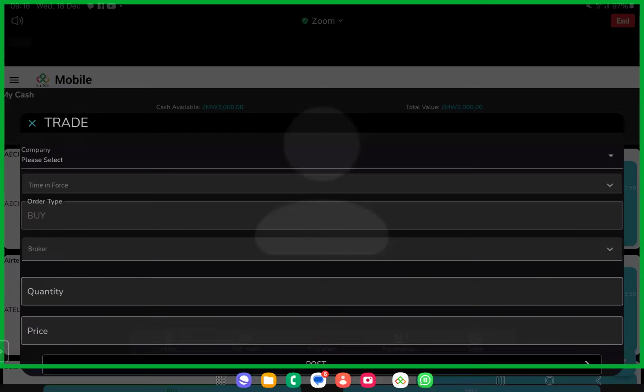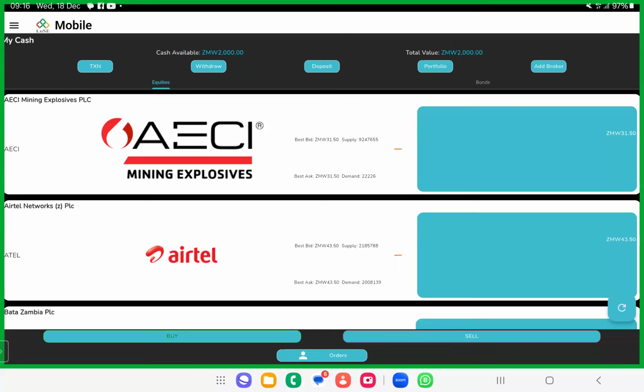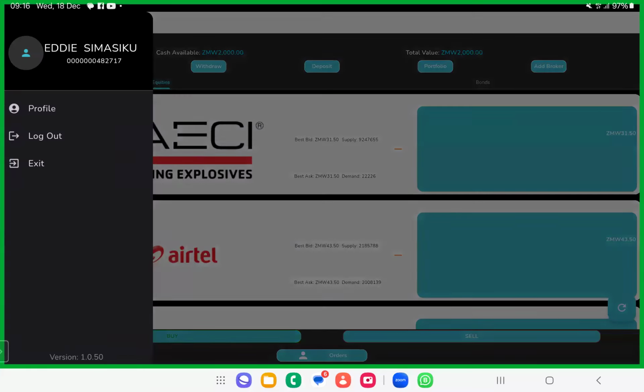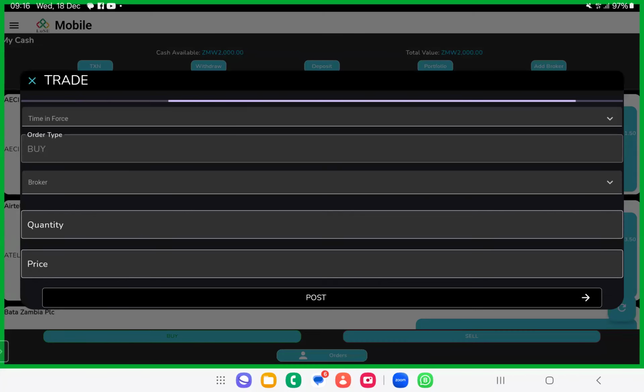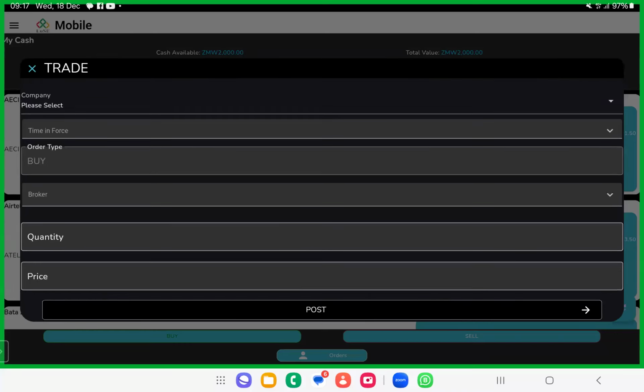So I was indicating to us that if you want to buy shares, after you have already logged in, you just look down here, there is buy and sell, these blue ones, and the orders, the one that is in the middle. So ensure that you have already deposited the money in the CSD account. Then you just click on buy. When you click on buy, there are these options.